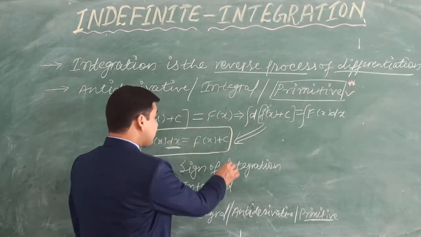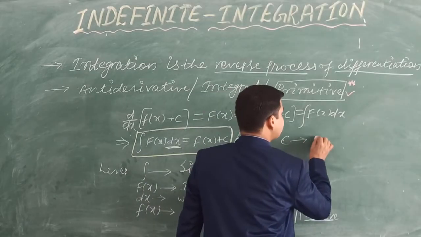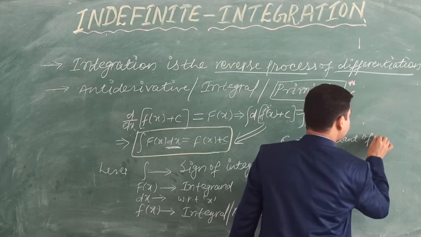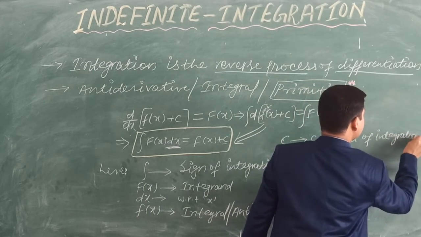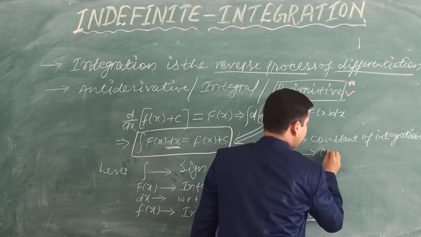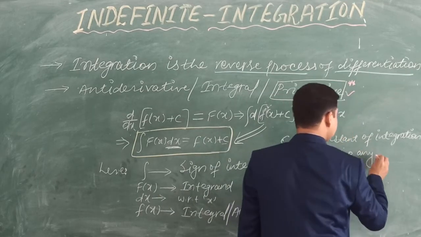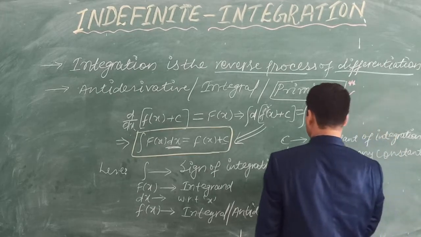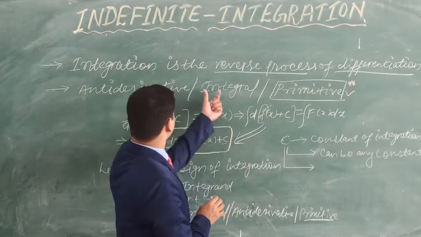Now what is c here? C is very important here. C is actually the constant of integration. This c can be any constant.